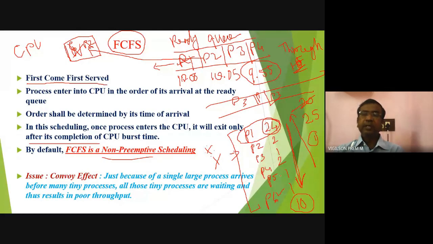P6 would have completed, P5, P4, P3 would have completed, and so the result is 5. In this order the throughput value is 5, but in the previous order the throughput value is 0, even after 20 seconds.